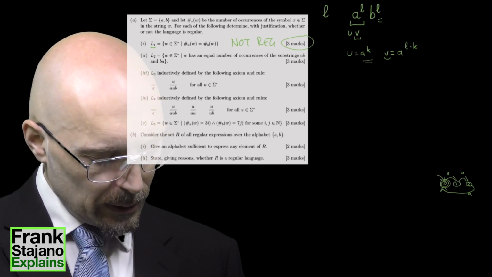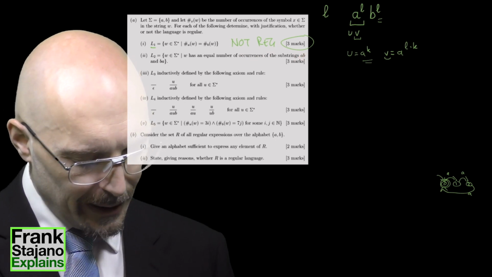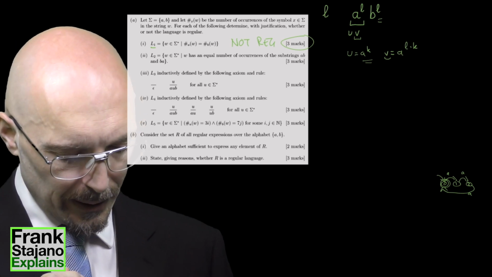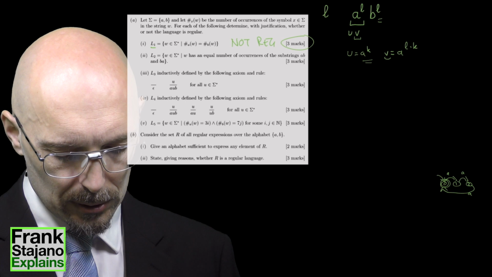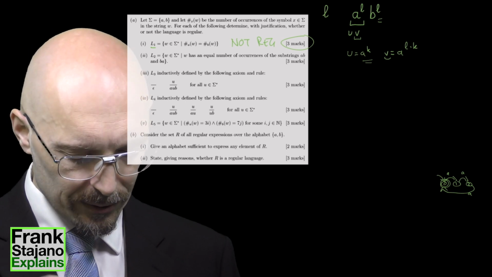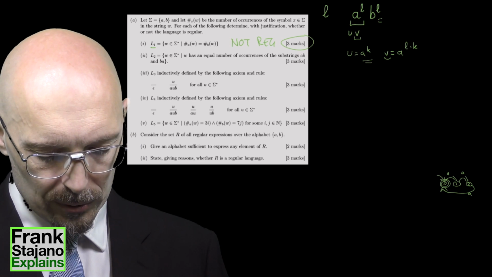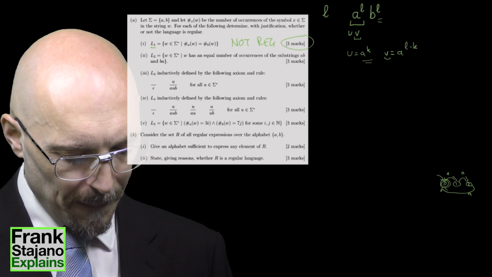L2: an equal number of occurrences of substrings AB and BA. And I said I was going to use the same argument. How would I go about doing this with a substring? Because when I construct this, I'd have to, if I want to do the formal thing with the pumping lemma.